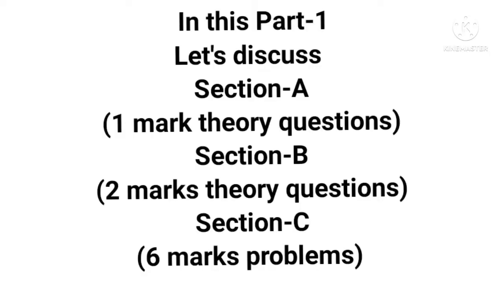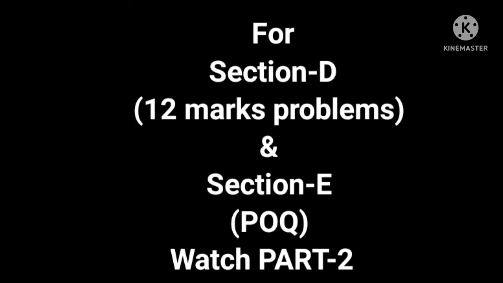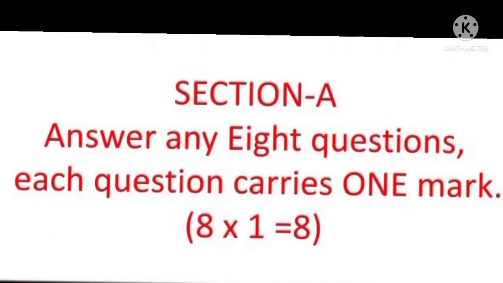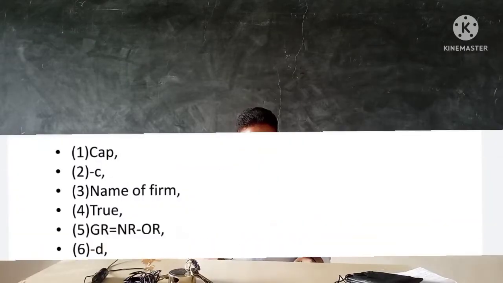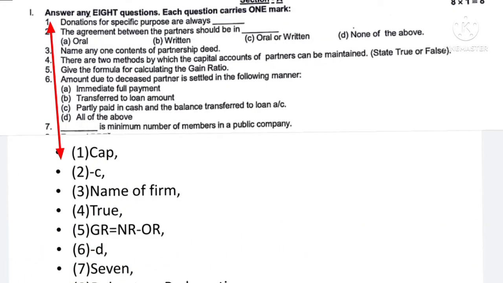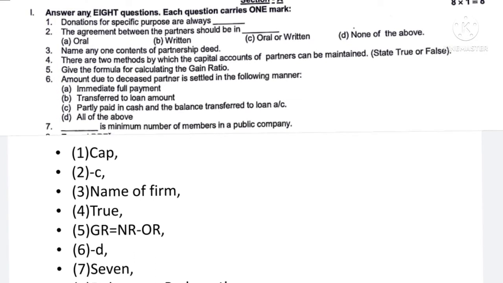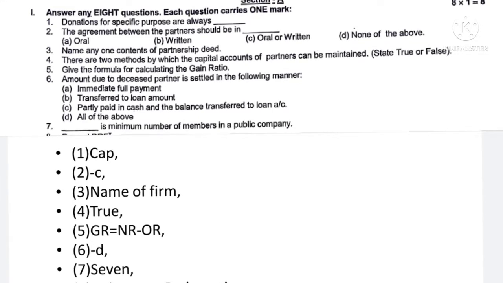In section A, there are 12 questions, out of which you have to answer only 8. Each question carries 1 mark. Question number 1 is, donation for specific purpose are always dash. So you have to fill in the blank. Here in the blank you have to write capitalized or capital.